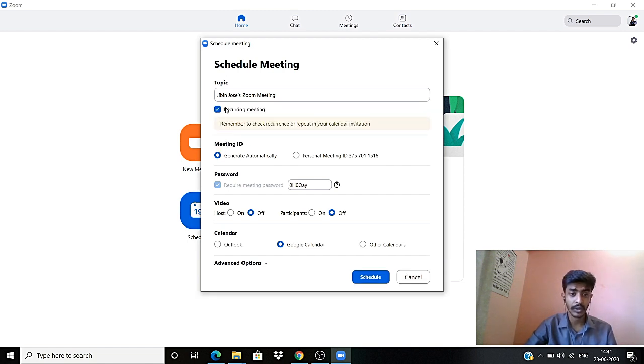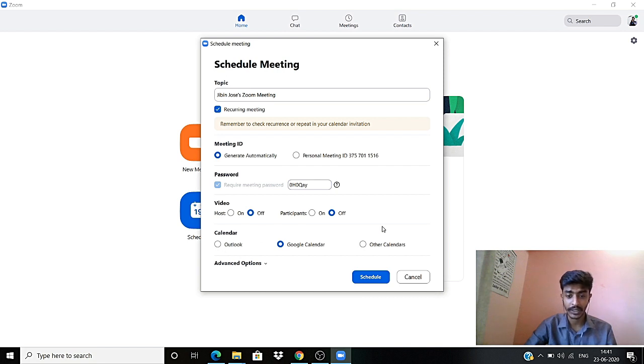It would be better if at all you do it, as it's a free version. There are chances after 40 minutes your call might end. If at all you don't press recurring meeting, you won't be able to use the link again. So if at all you press this, after 40 minutes you can use the same link in order to continue your meeting, and the rest of the things remain the same.